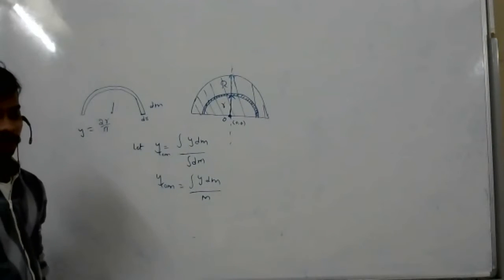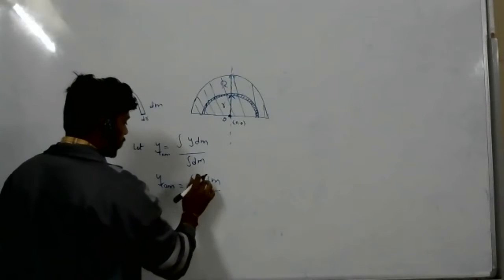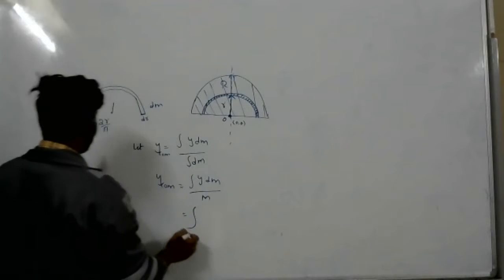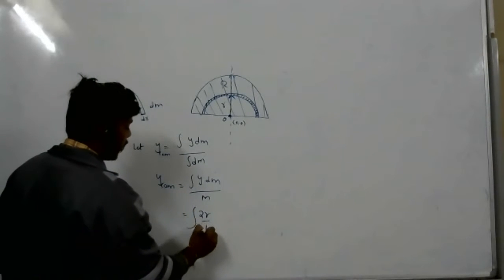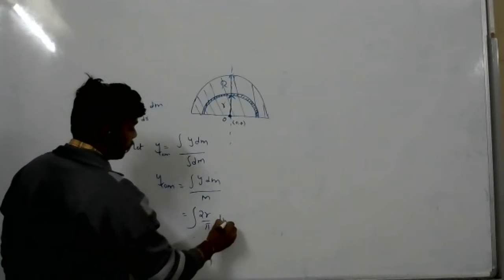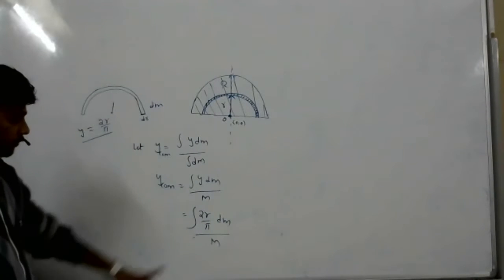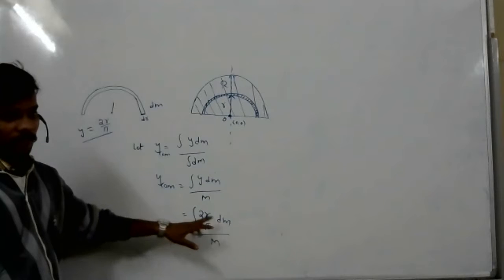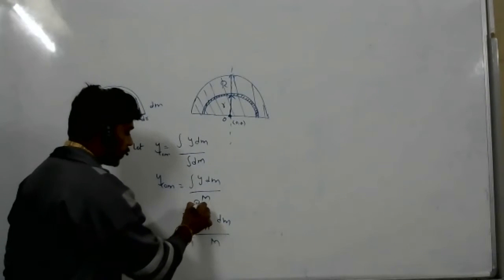Can we integrate this? We can't. No, sir. So now what we have to do, in the y place, y is how much now? y is 2r by pi into dm by capital M. Again, this we can't integrate. Now the integration limit is 0 to capital R.